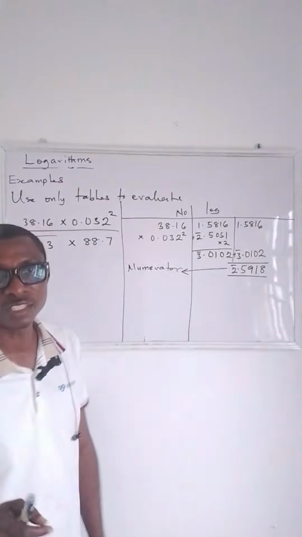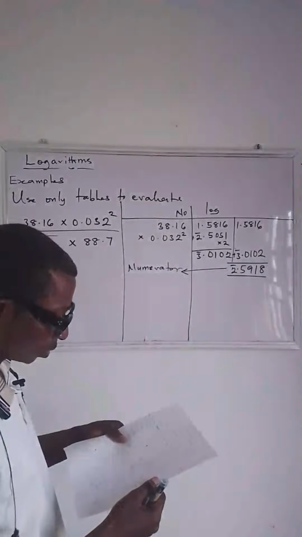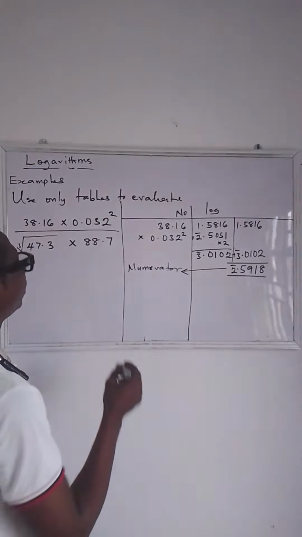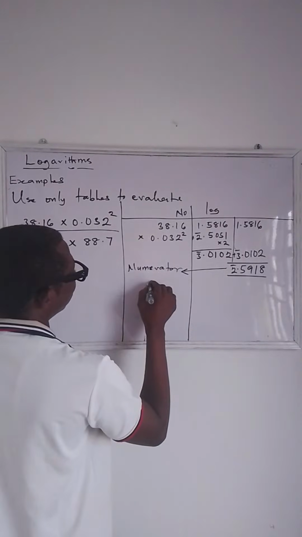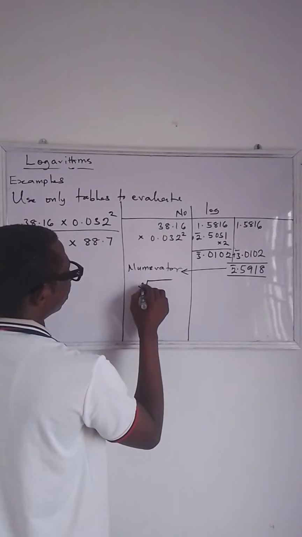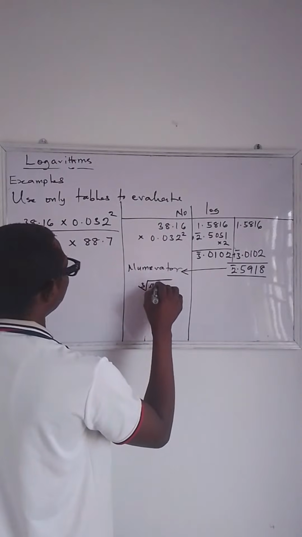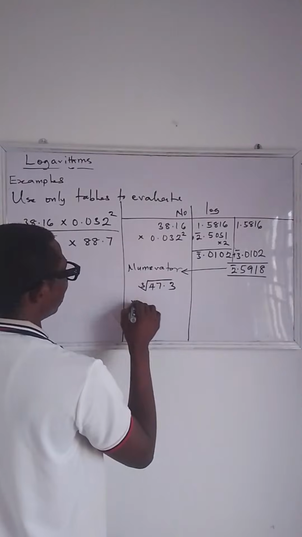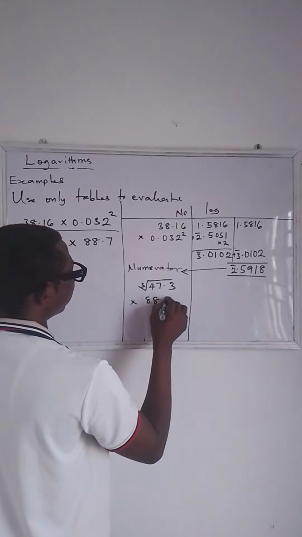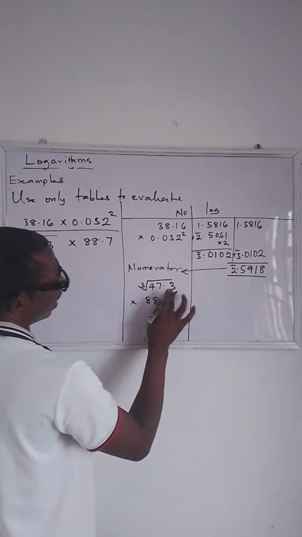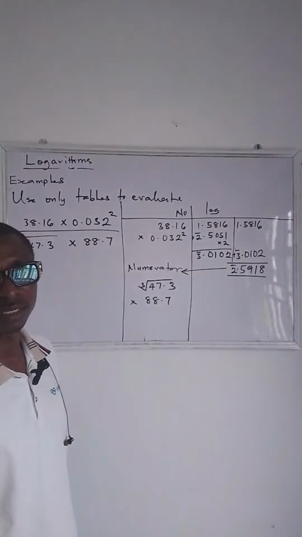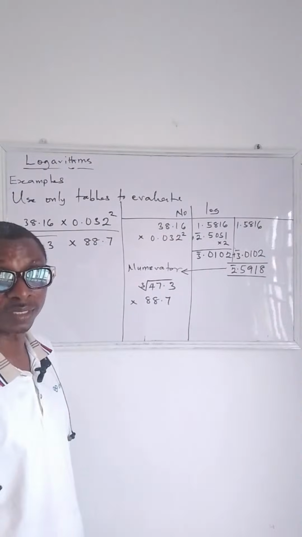Now let's move down to the denominator. We have the cube root of 47.3 times 88.7. Let's find the characteristic of this number. What's the characteristic of 47.3?